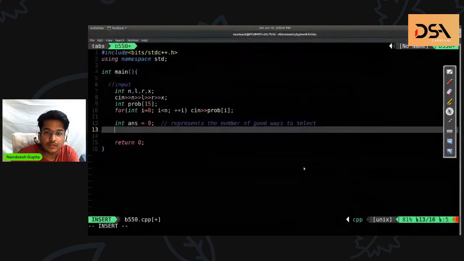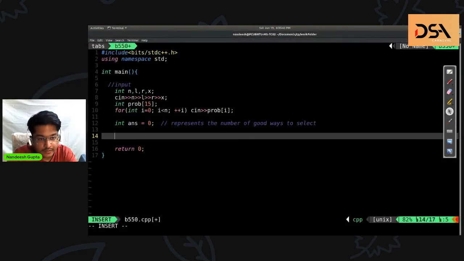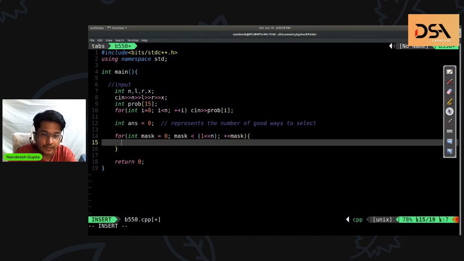Yeah, nothing else. So now let's begin with the main part. So we'll say mask is equal to 0; mask is less than 1 left shift n; mask plus plus. I'll explain what I'm doing here.